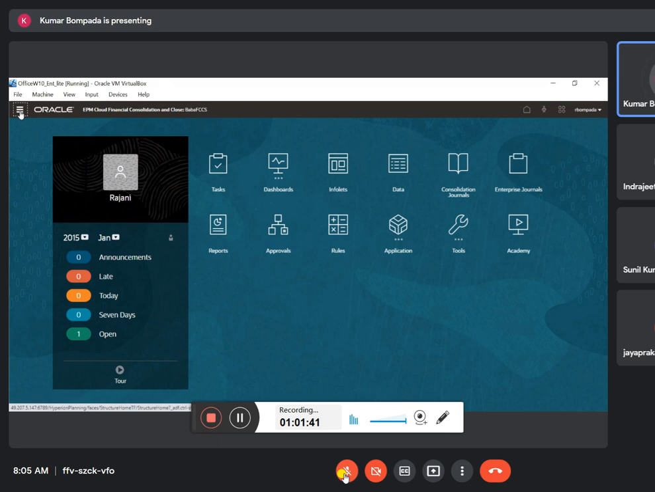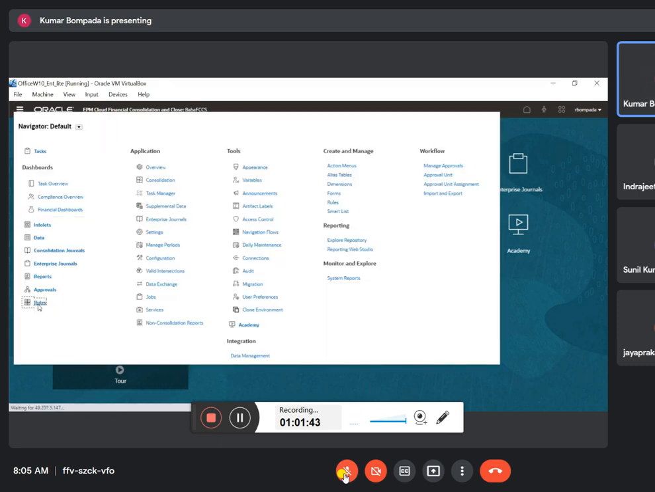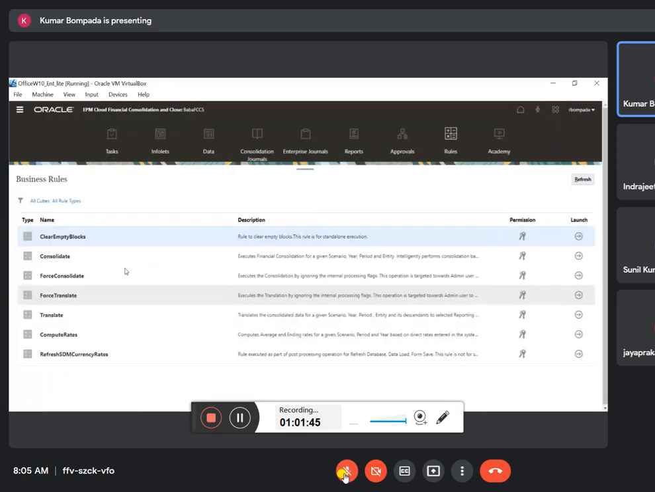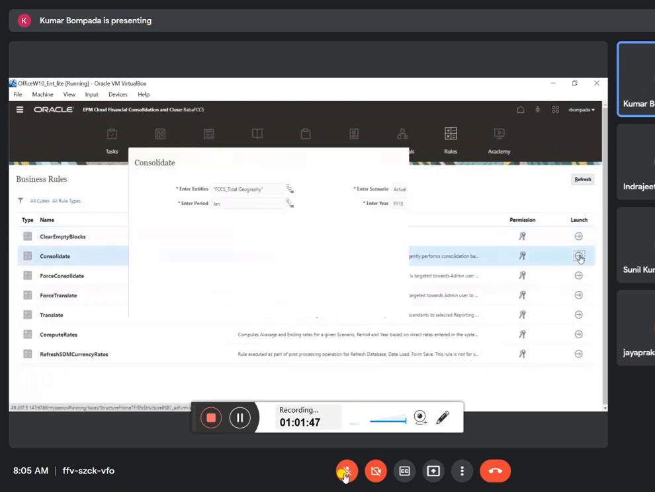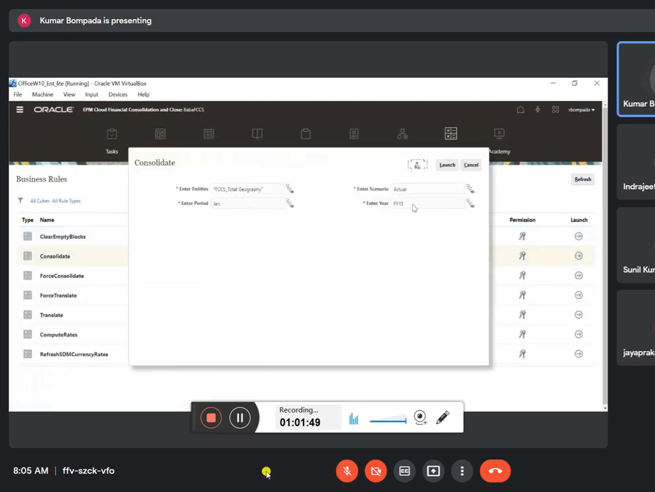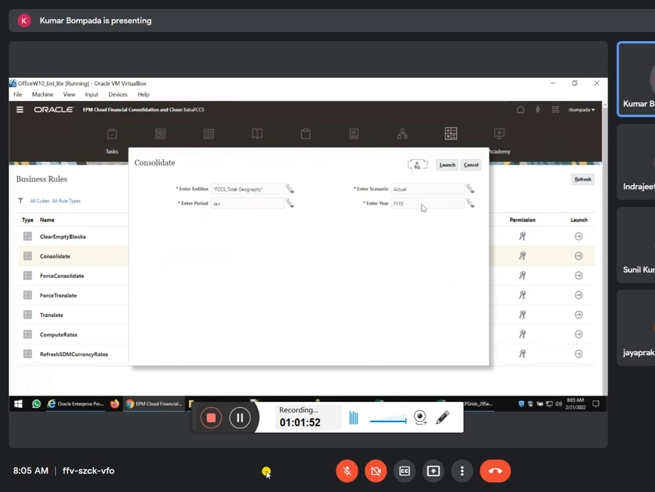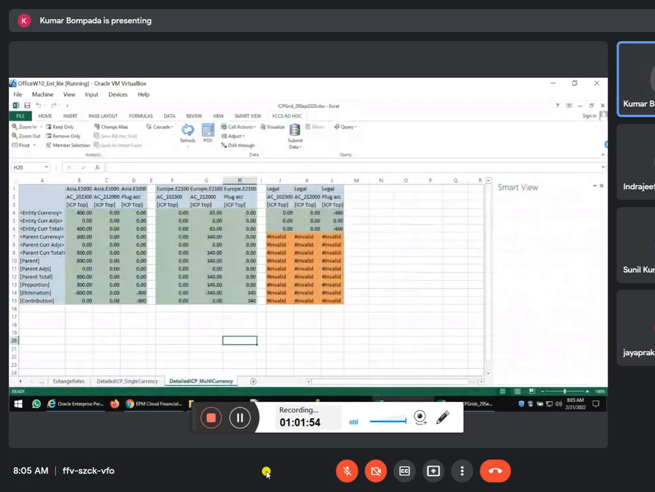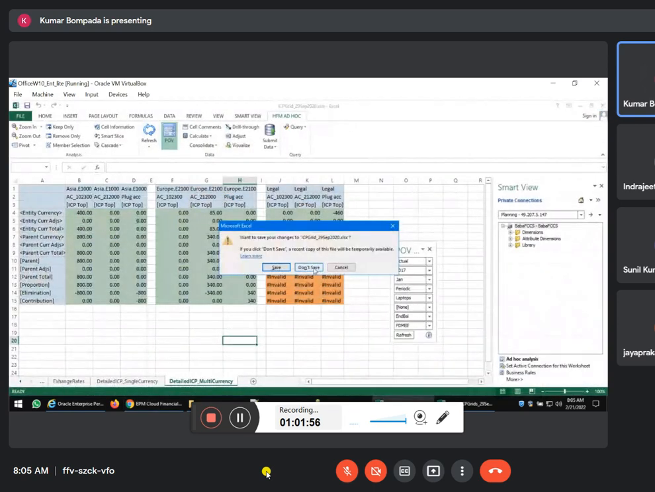Click on navigate roles. Click on launch button. So total geography January, actual 15 rows. So your grid is correct, right? So not this one, I am closing this one.